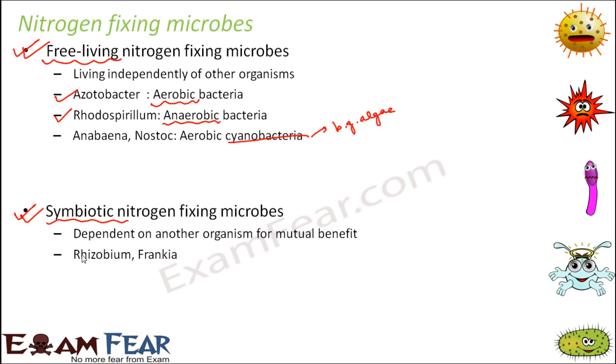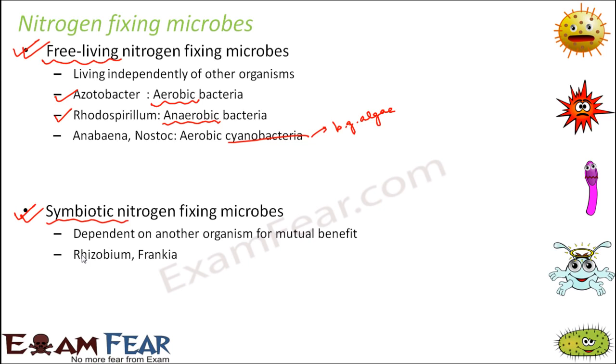As such, the Rhizobium bacteria under the soil are free living, but when they come in contact with the roots of leguminous plants, they are symbiotic. That is, they stay inside the roots of the leguminous plants, and then they help each other mutually. The bacteria gets all its nutrients from the roots, and the benefit to the root is that the bacteria helps to fix the nitrogen.